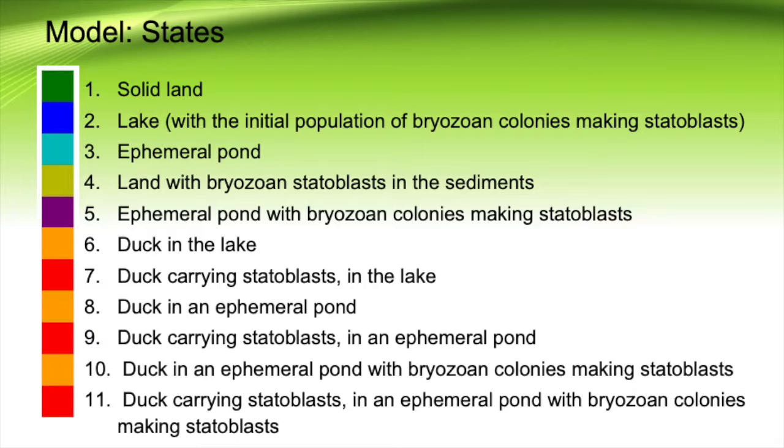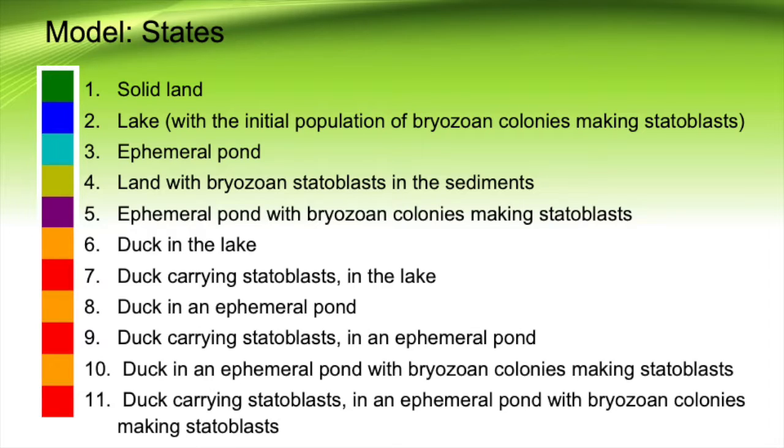There are 11 states a cell can take in the model, but there is some overlap that makes things simpler. The first 5 tiles are simply the environment tiles. In reality, there are only 3 tiles with different states. There's dry land, there's the lake tile, and then there are the ephemeral pond tiles. The lake in the middle of the model is a group of unchanging cells that house the initial population of bryozoans and ducks. Dry land can become an ephemeral pond due to rainfall, and similarly, ephemeral ponds can become dry land due to a lack of rainfall.